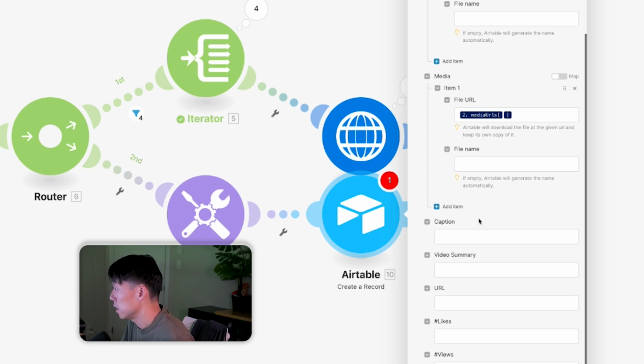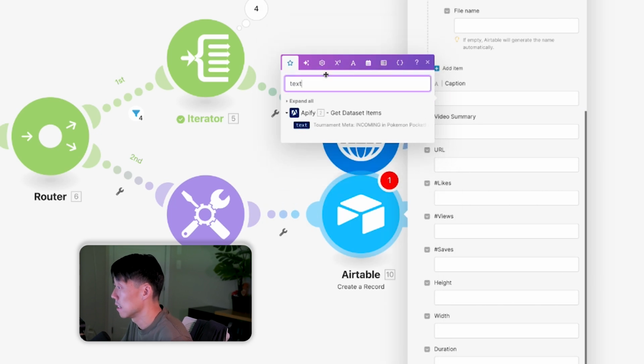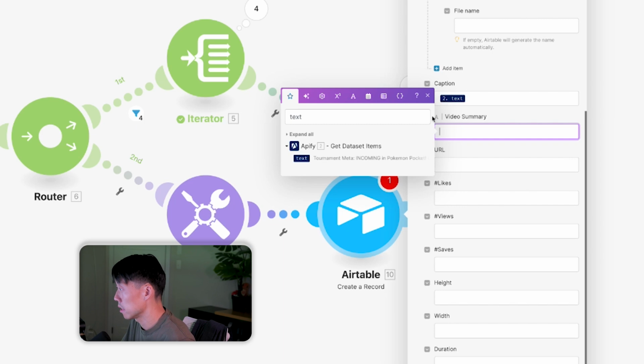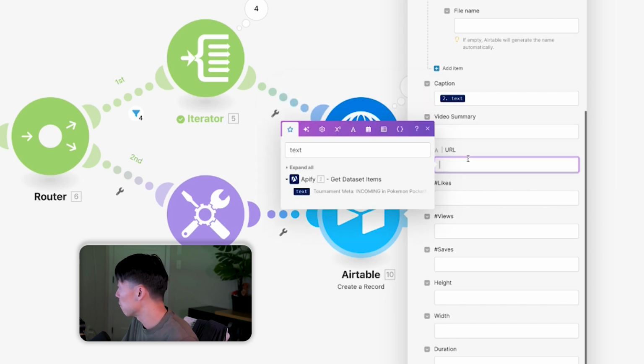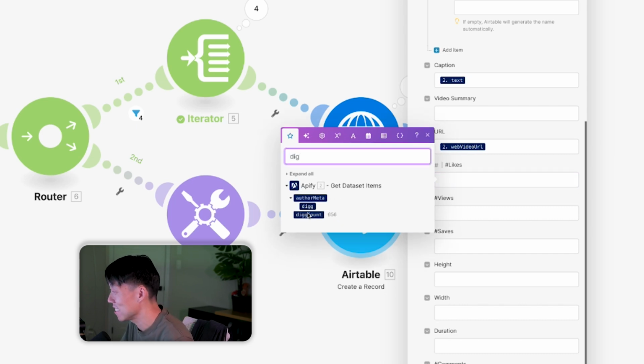Okay. Caption is the caption in the video that you see in the bottom left corner. And so that is known as text. As you can see, tournament meta incoming. That's what this user decided to do. Video summary, I don't think there's anything there. The URL for the actual video itself is actually called web video URL. As you can see, it's a TikTok video here. Now, likes is actually called digs, which is interesting. So dig count, 656 here. Let's just do it once.